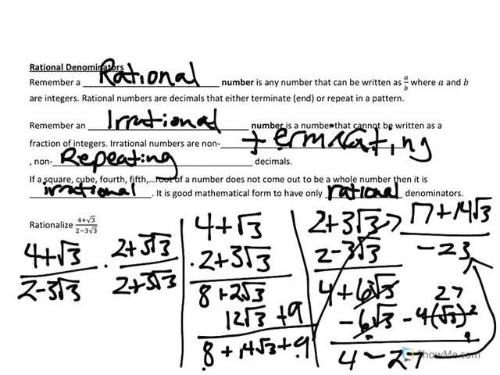And you want to remove the negative in the denominator if you can. So if you do that, this becomes a positive, this becomes a negative, and a negative. So you can either leave it as 17 plus 14 radical 3 over negative 23, but they want you to get rid of the negative in the denominator and make it that.